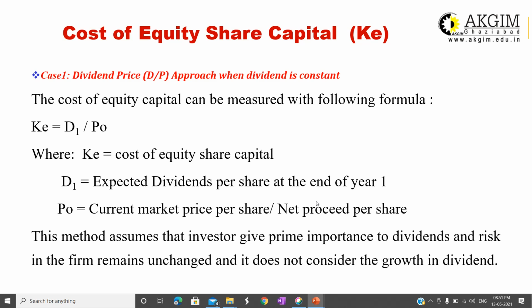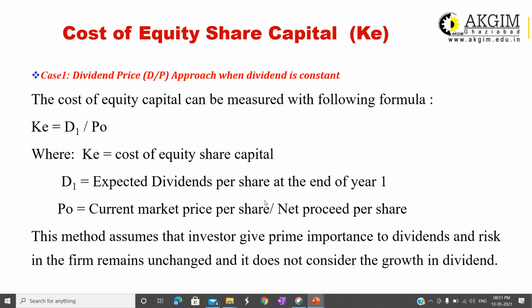Now, the last source of capital, that is cost of equity share capital. How to calculate K? There are two cases for calculation of cost of equity share capital. First one, when dividend is constant. If a company is paying dividend and the rate of dividend is constant, it is not growing, not increasing or decreasing, in that situation the cost of equity capital can be measured with the following formula. K is equal to D1 upon P naught. Notations are: K is the cost of equity share capital.